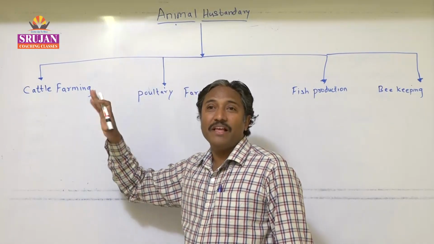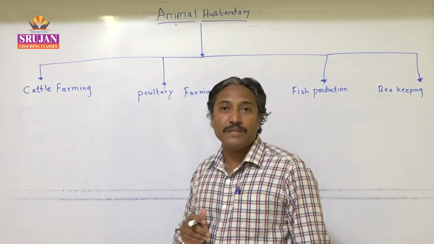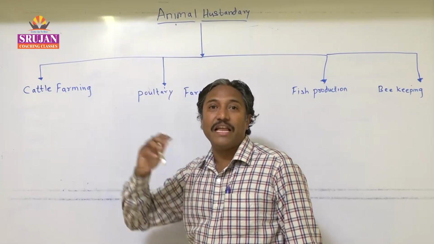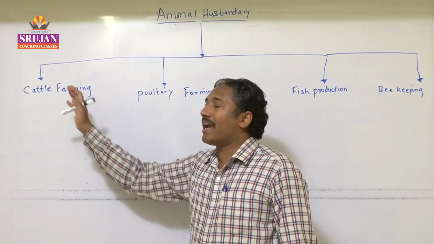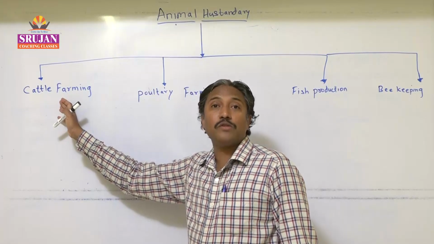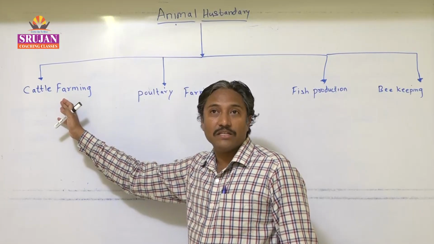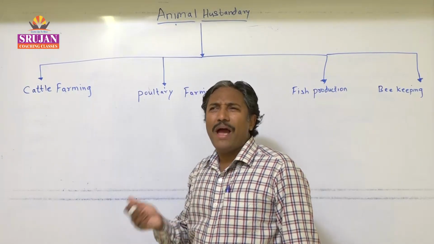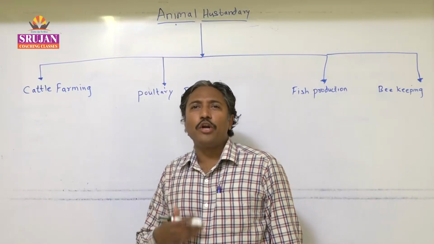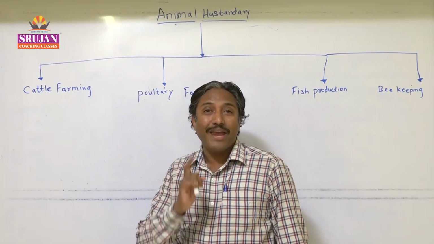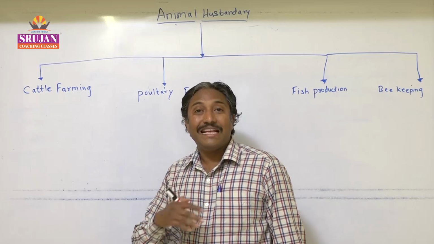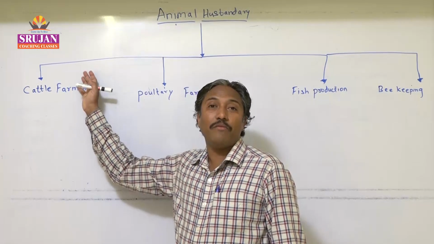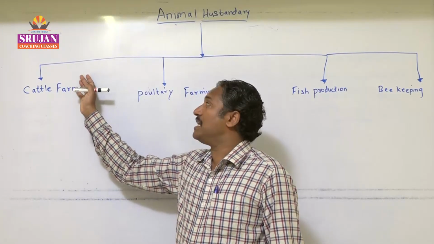Right from the beginning, when human civilization settlements started, we have been carrying out cattle farming. Even in various countries like in Africa, you will still observe that cattle farming is practiced largely. In our country also, cattle farming is practiced largely, and hence we have improved the breeds of cattle. And why do we need cattle farming? We get food from cattle, and second, we get the easiest means of transportation with the help of cattle. That's why we have to carry out cattle farming.